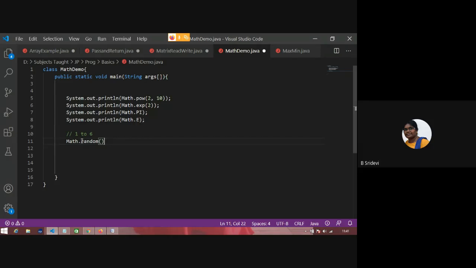See, Math.random returns a number in between 0 and 1. If I multiply that number with 10, what will I get? A number from 0 to 10.